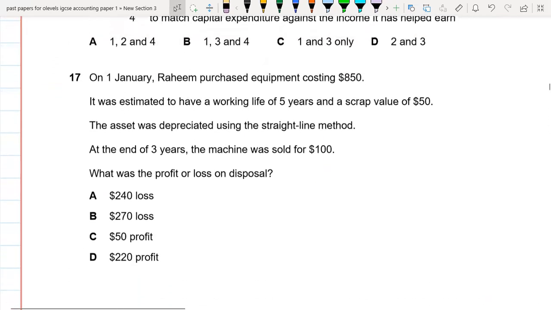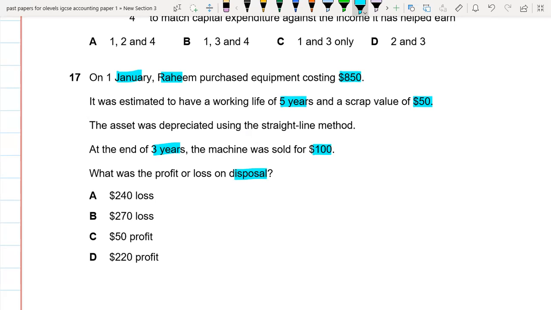So let's see the other question, 17. In this question, on 1st January, Rahim purchased equipment costing 850. It was estimated to have a working life of 5 years and a scrap value of 50. So this is a residual value and this is the life of the asset. The asset was depreciated using the straight-line method. At the end of 3 years, the machine was sold for 100. So what was the profit or loss on the disposal?